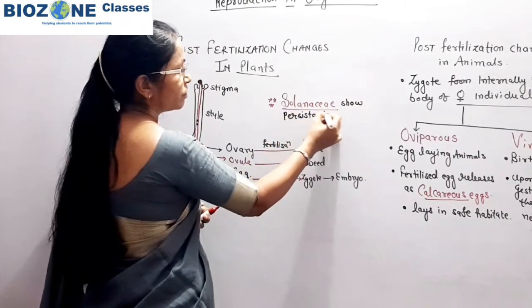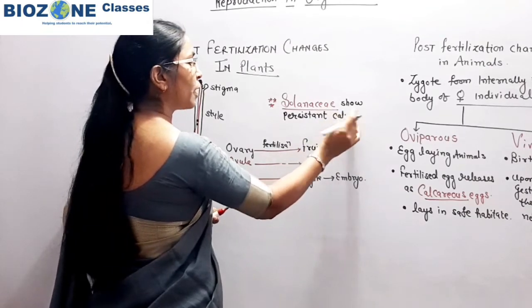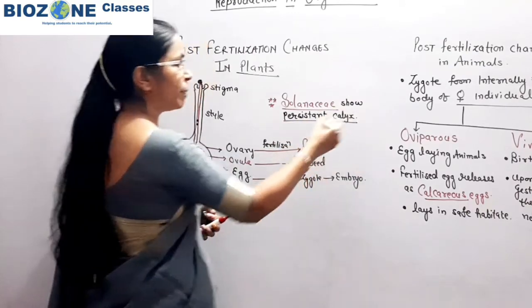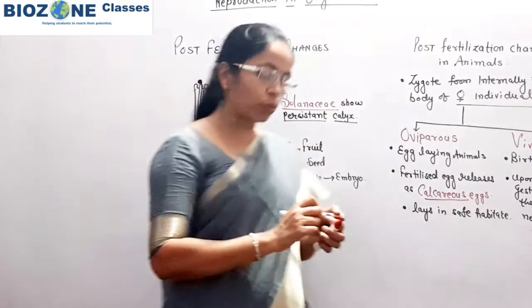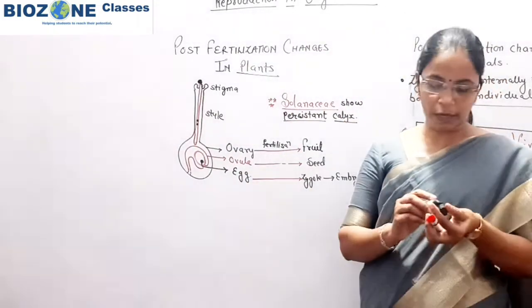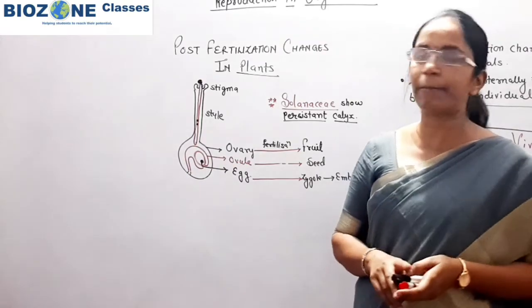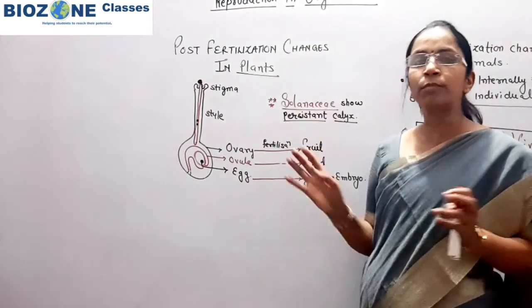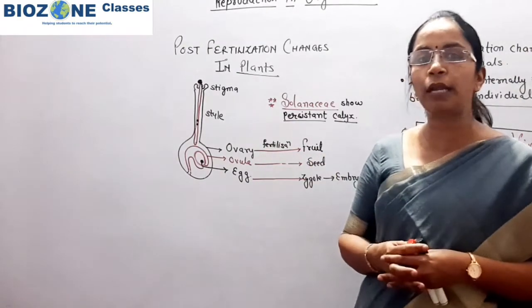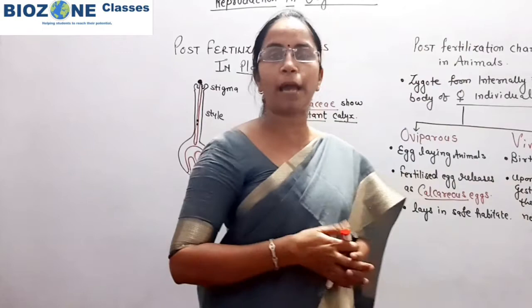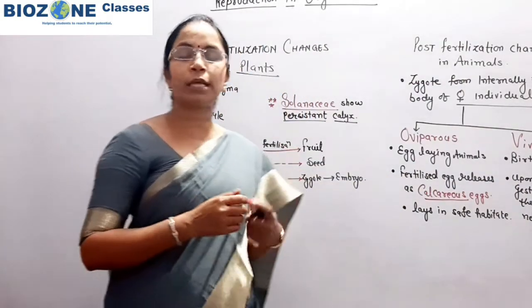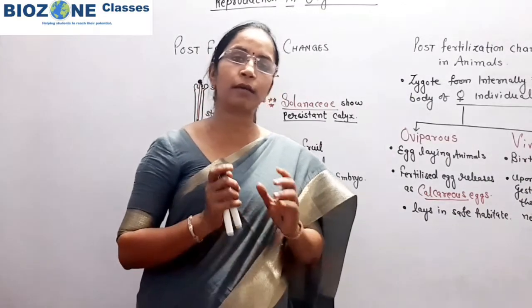Persistent calyx means the calyx is permanently present. So in the Solanaceae family, persistent calyx is present. Common examples of Solanaceae are brinjal, chili, tomato. These are some common examples of the Solanaceae family. So this much you remember for today's session, mainly what post fertilization changes take place in plants as well as in animals. And with this, the first chapter of class 12th is completed.